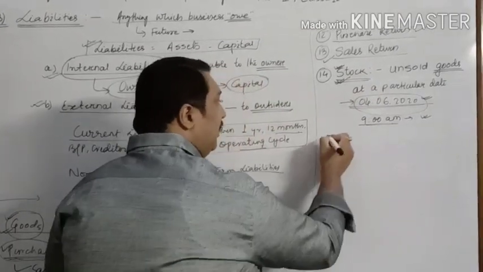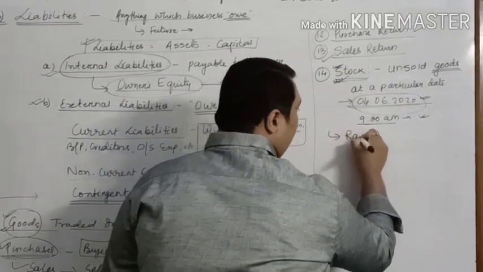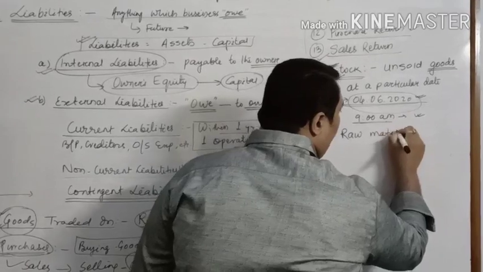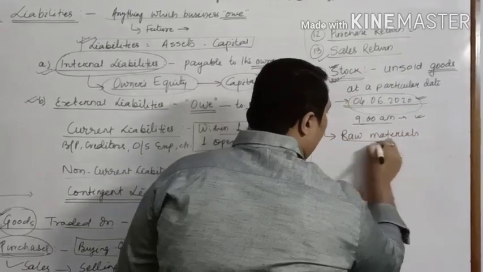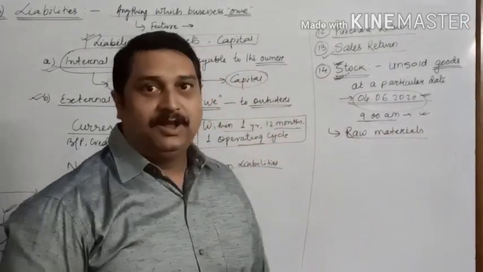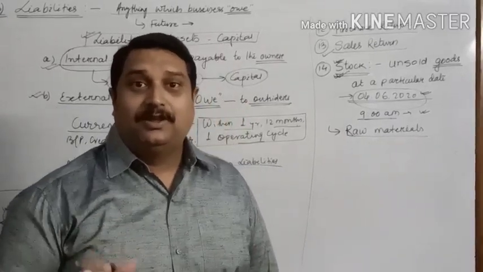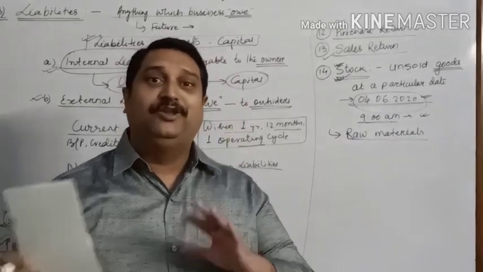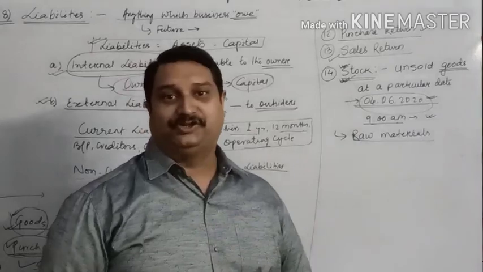The stock are of various types. Stock may be of raw materials. What do you mean by raw materials? Raw materials are those products or those things which you will use for further production.